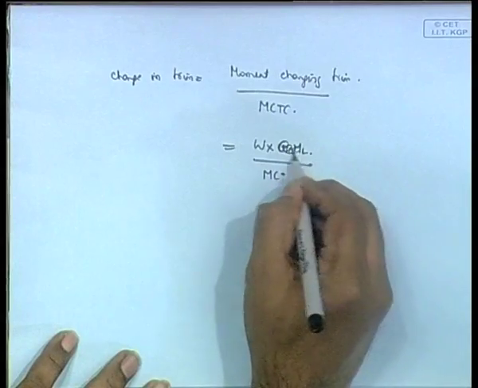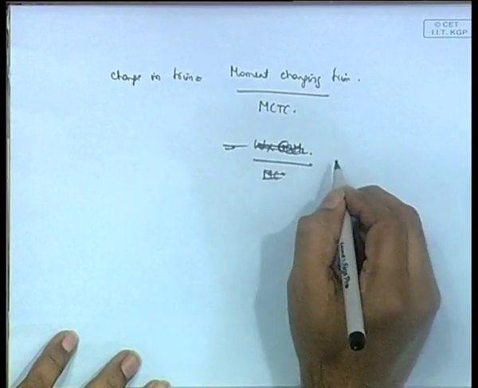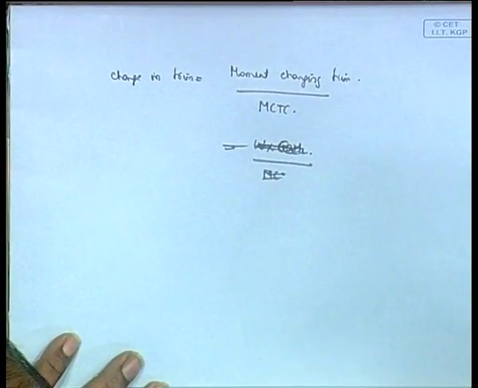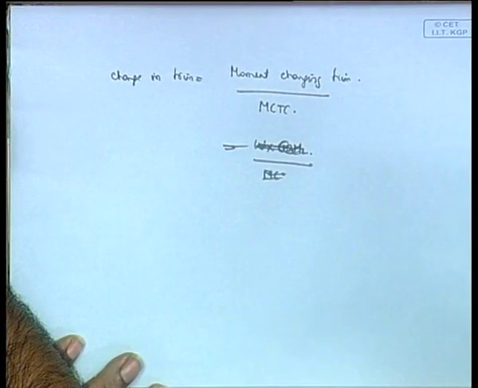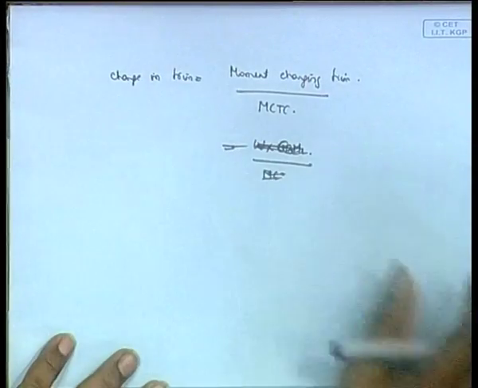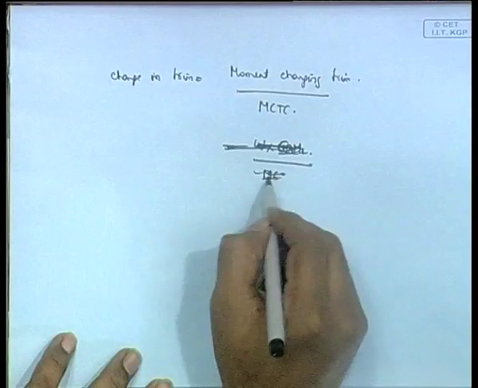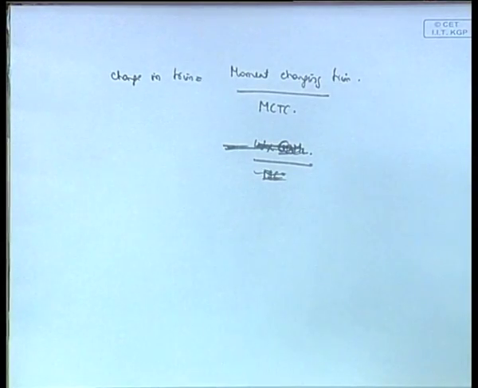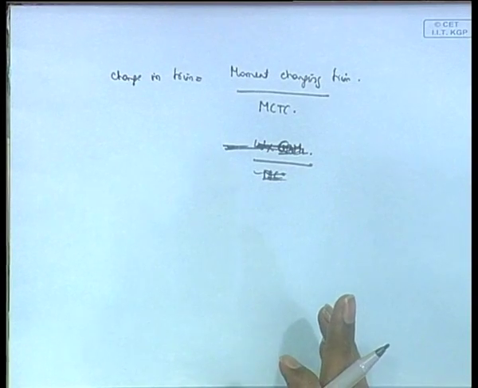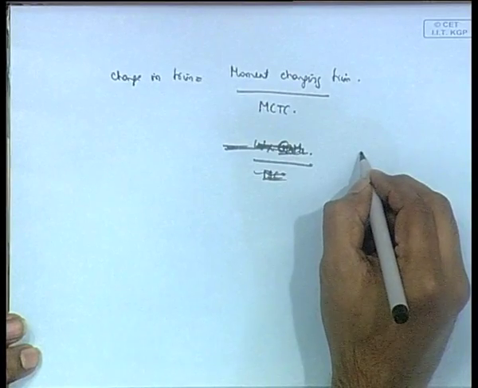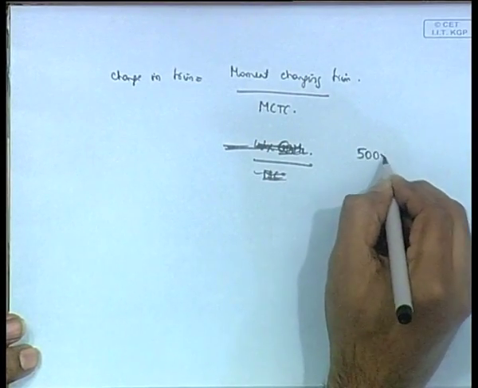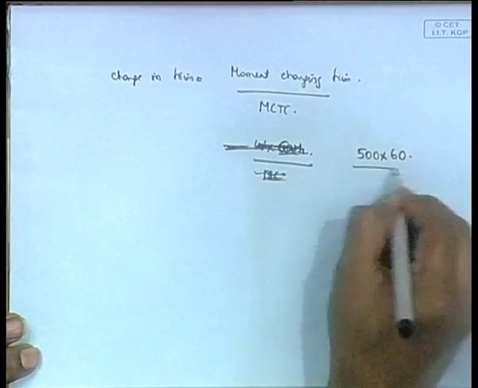Oh, sorry, what did I write? We have already calculated the change in trim as W into D, right? No, this problem is different now. Oh, okay, this is very straightforward. Oh, sorry, yes, I'm sorry. So, this is just a very simple problem, I mean, this part is simple. You are told that the 500 tons is shifted 60 meters from aft to forward. It's already given. The moment changing trim is already given. So, moment changing trim is just 500 into 60.